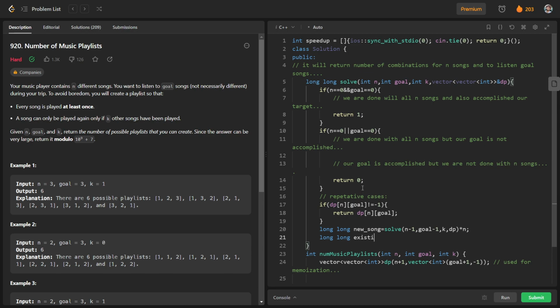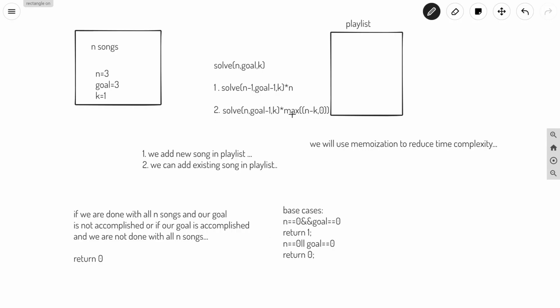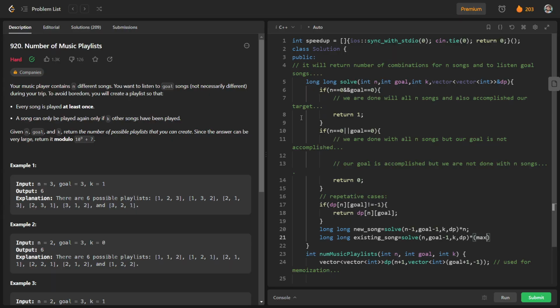So we will solve for n songs, and our goal is reduced by 1, and k is as it is, and dp is as it is. And as I have discussed here, we will multiply it with the maximum of n minus k and 0. So maximum of n minus k comma 0.